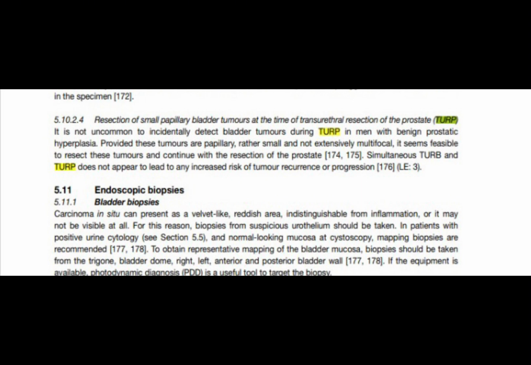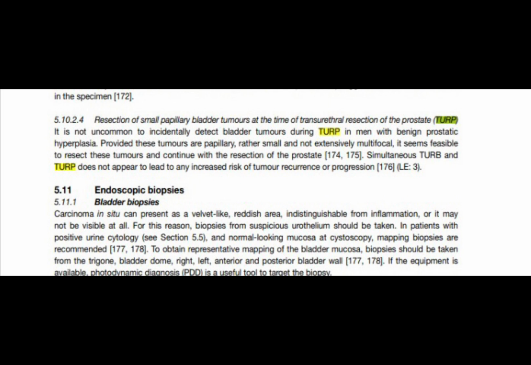It is also not uncommon to incidentally detect a bladder tumor during TURP in men with benign prostatic hyperplasia. Provided these tumors are papillary, small and not extensively multifocal, it seems feasible to resect these tumors and continue with the resection of the prostate.